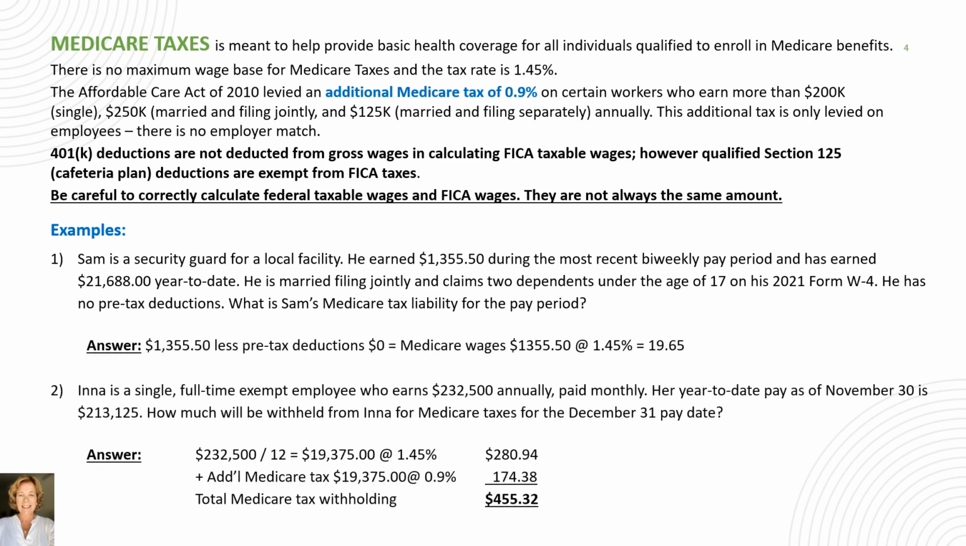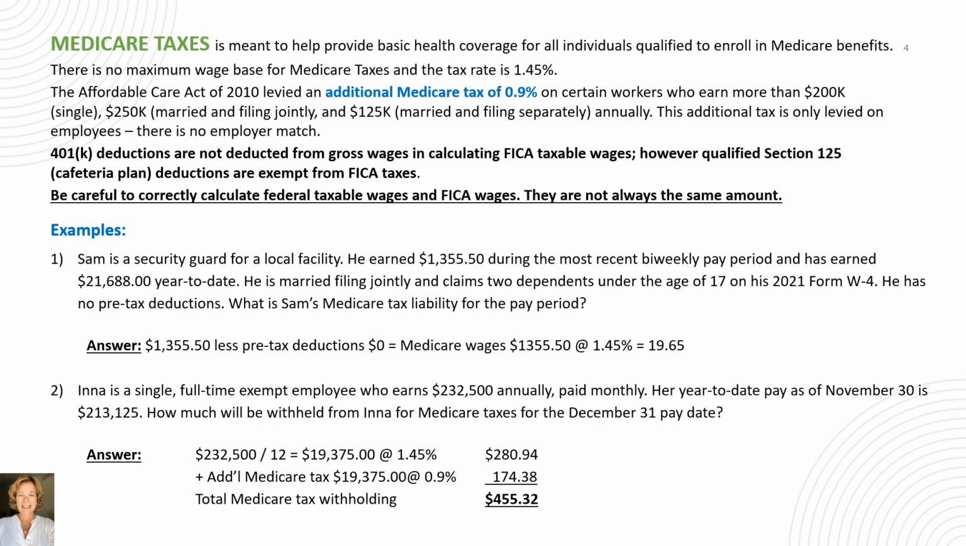In the second example, Ina is a single full-time exempt employee who earns $232,500 annually and is paid monthly. Her year-to-date pay as of November 30th is $213,125. How much will be withheld from Ina for Medicare taxes for the December 31st pay date? This is an example when an employee is subject to the additional 0.9% Medicare tax withholding. So what's the first step?